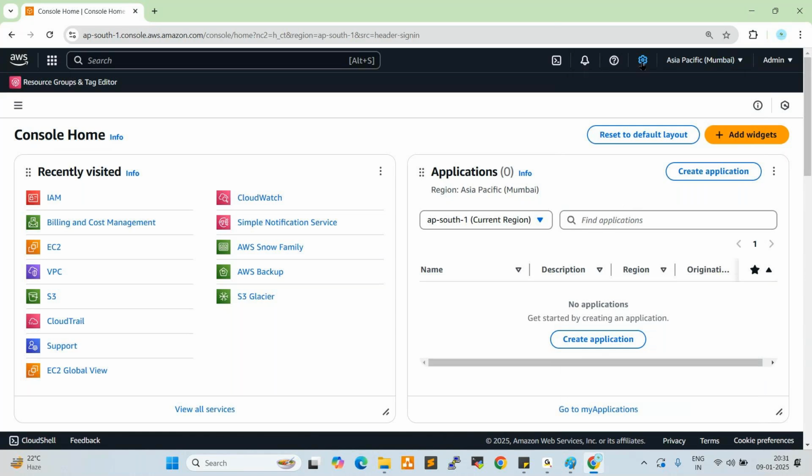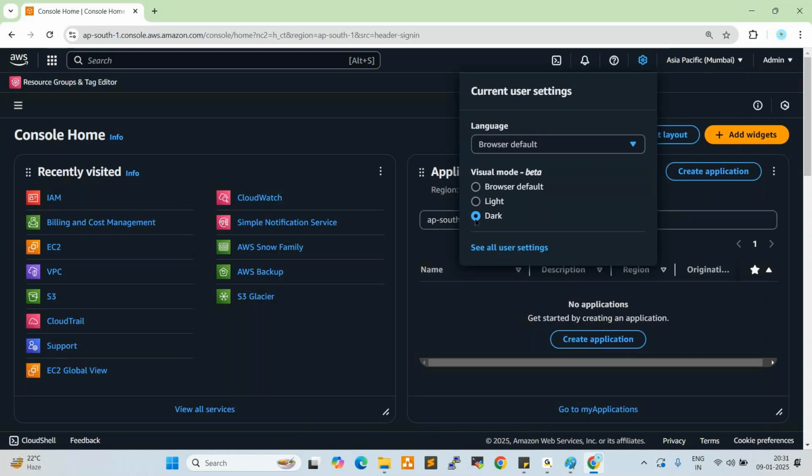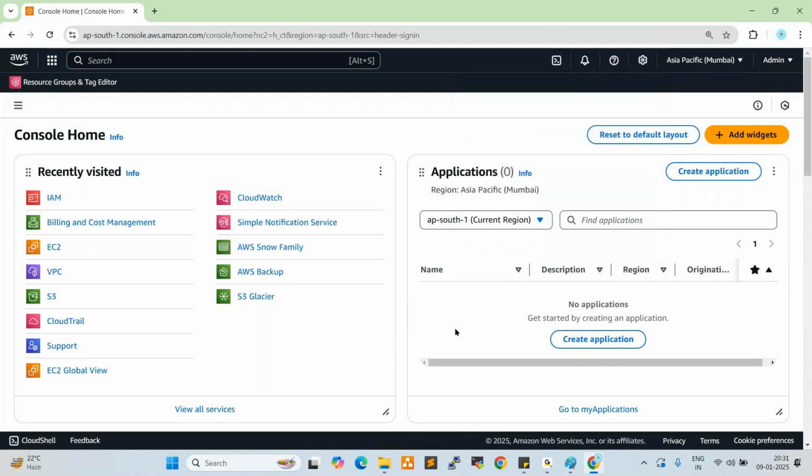Settings. Click on settings. See here. So current user settings. Currently we are using default browser. If you want to customize this, click on dark. See here, you can change like this. If you want to modify the background color, if you want to modify the dashboard, you can modify like this. If you want to change to light, you can change like this. So better you can use default browser. Okay. Yeah. Next one.